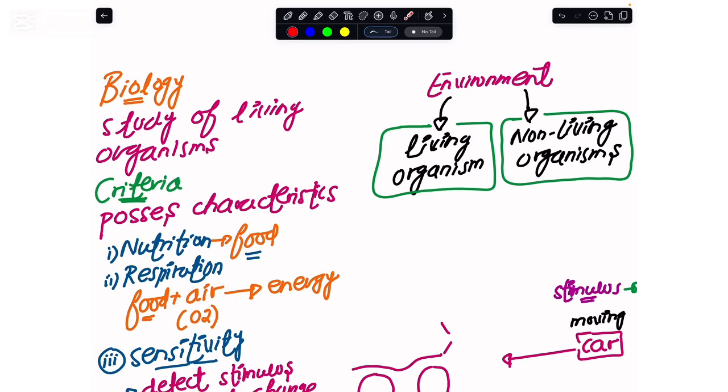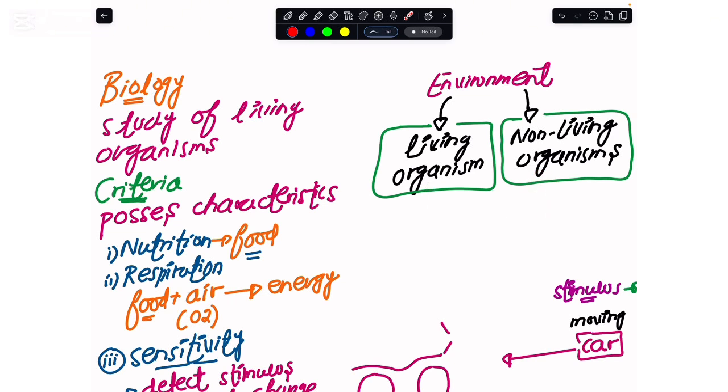But it is not only the living organisms that we have to bother about, because in our external environment we not only have the living organisms, we also have some non-living things as well, like the air, the water and the soil nutrients. So we would also see their interaction with the non-living or the abiotic component that we have in the environment.